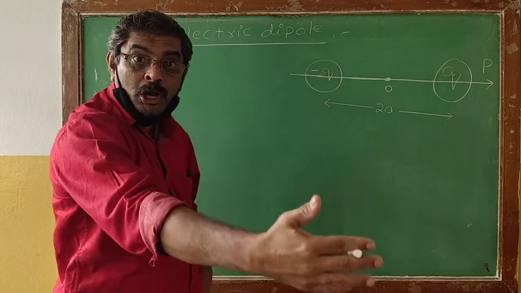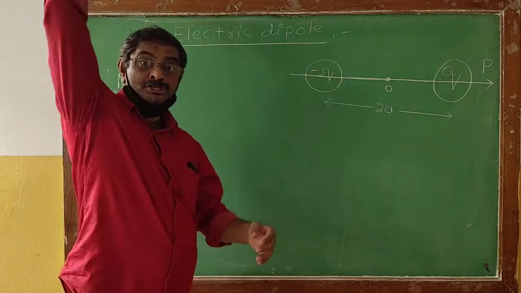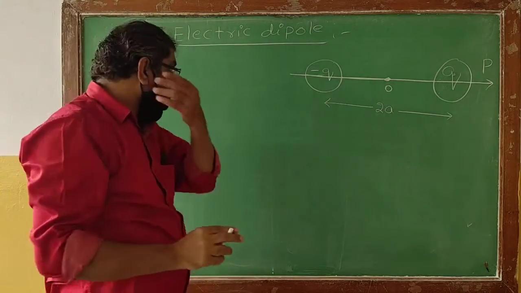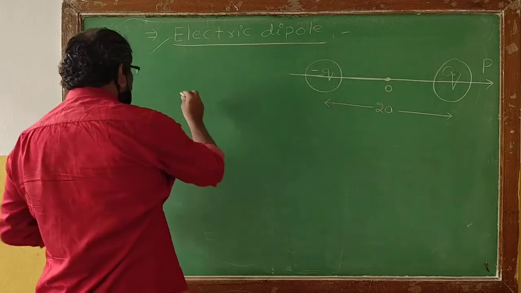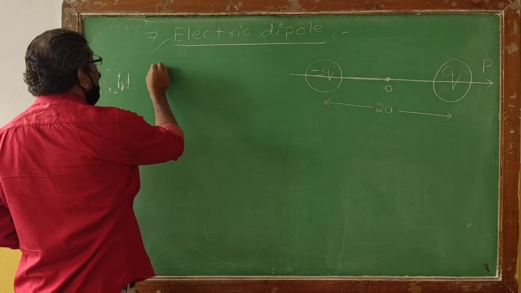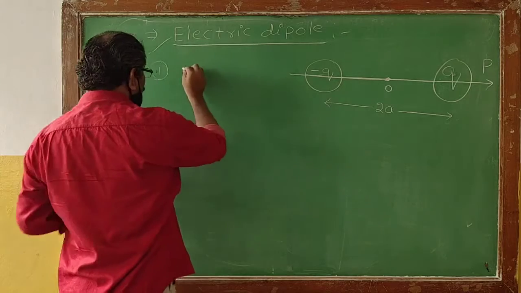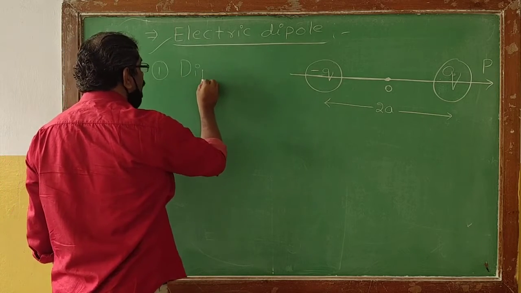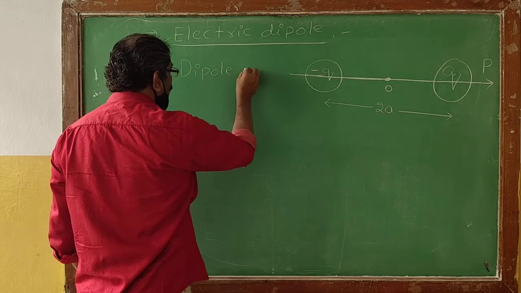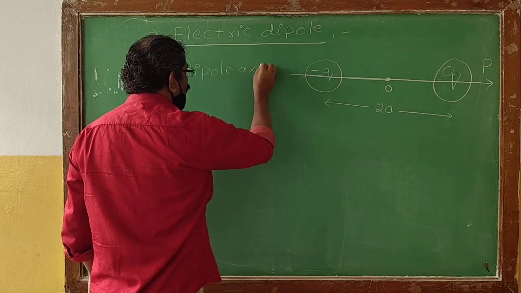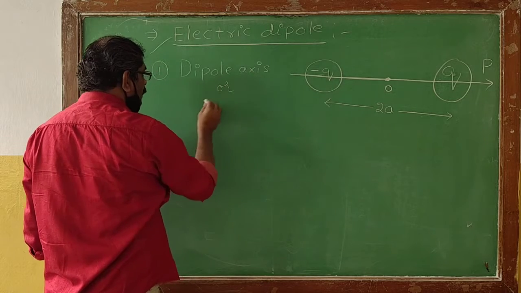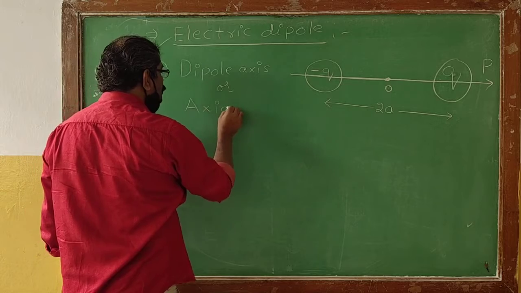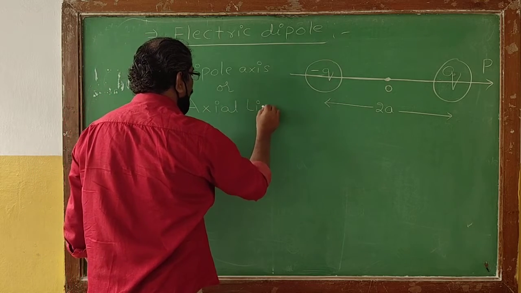Let us see the basic definitions we have. The first one you need to remember will be generally called the dipole axis, or it will also be called the axial line.